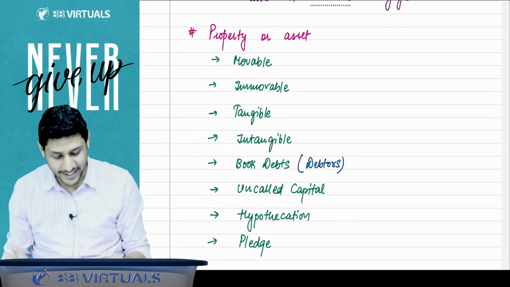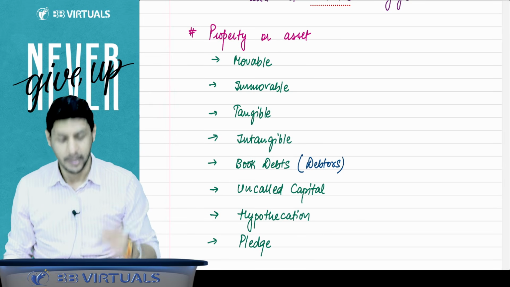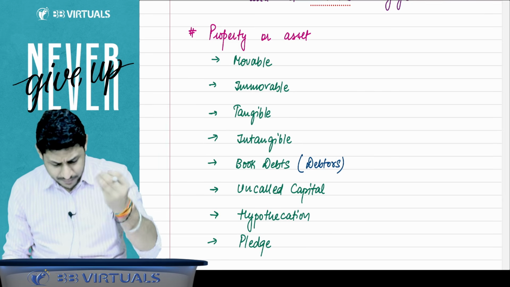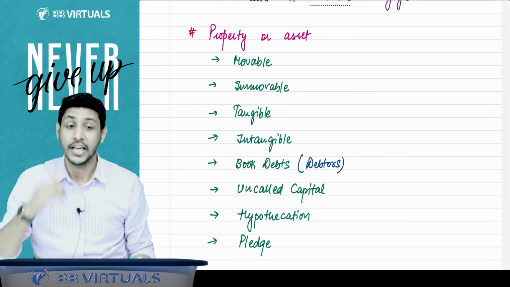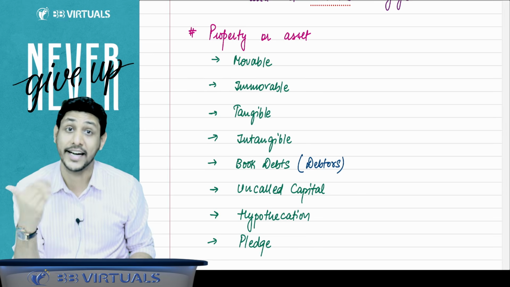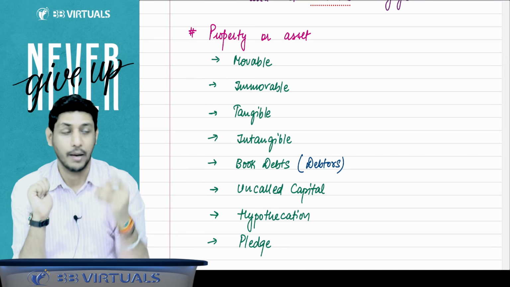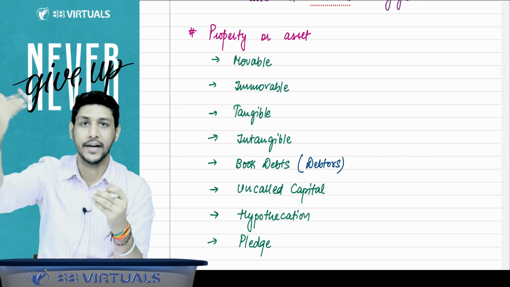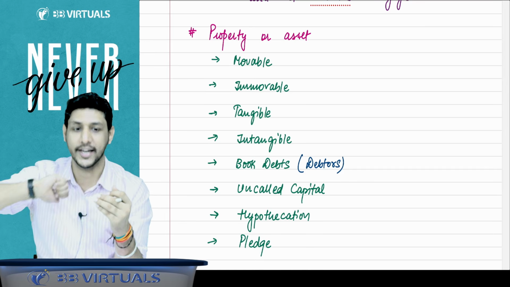Further, you can create the charge on movable property. You can create the charge on immovable property. You can create the charge on tangible assets. You can create the charge on intangible assets. You can even create a charge on your debtors, on your book debts also. That amount will be recovered from the debtors and will be paid to you in case of default. So you can create a charge on the debtor also.